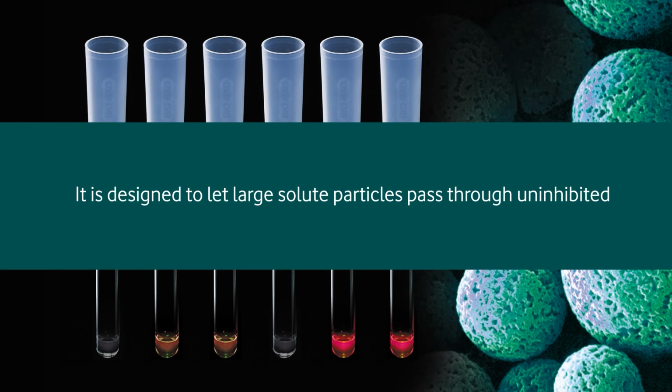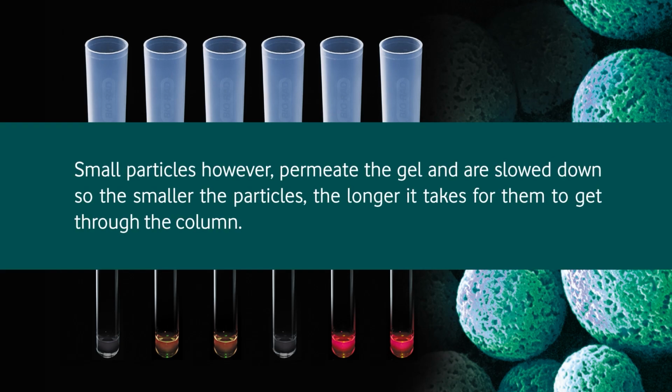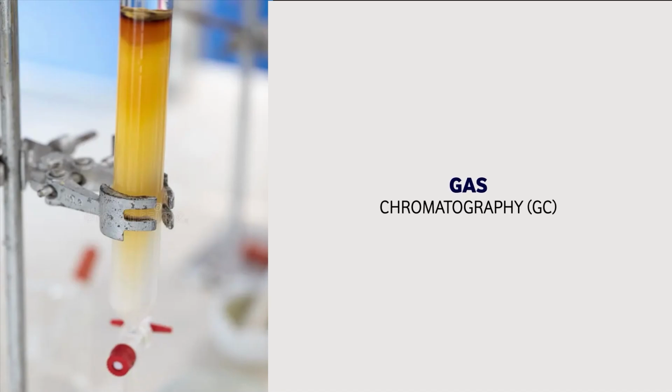The smaller particles, however, have to permeate through the gel, and because they are permeating through the gel and the gel size is such, they slow down. The smaller the particles in the mixture, the longer they will take to get to the end of the column, and the separation is according to the particle size. This is basically done for molecular polymer compounds, where molecular weights of different sizes are there. When they pass through the gel, the different molecular weights will separate at different rates. Now let us take one by one.